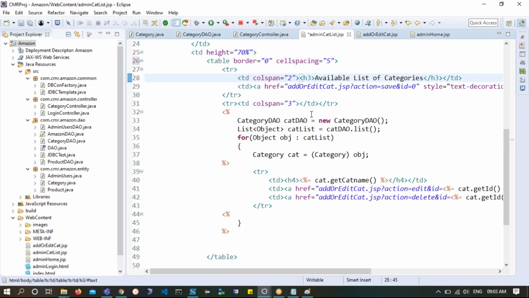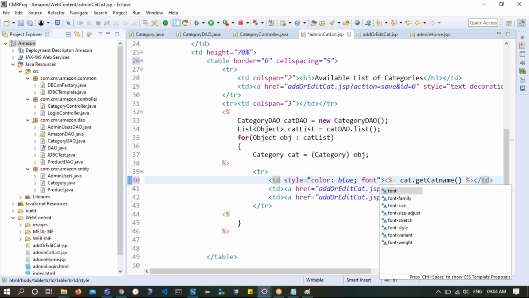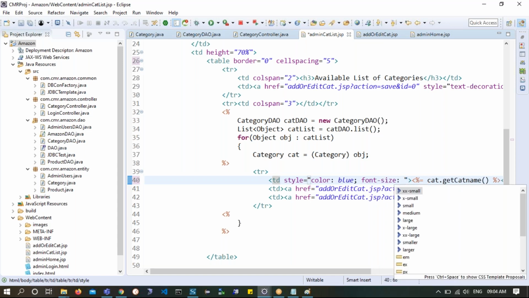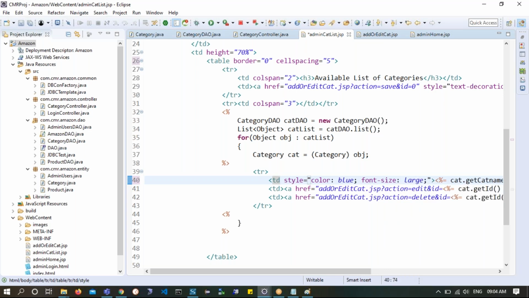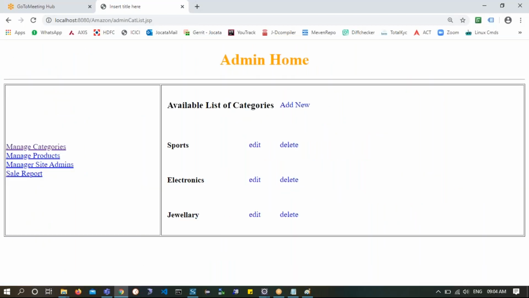Maybe this could be because of this H4 which I'm giving here. Maybe it is taking a line space automatically because there is an H4. Okay, I'll give this TD itself a style. Style is equal to color blue, and font size large. That's it. Control S. Let's see this now.